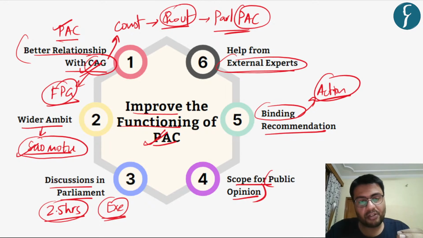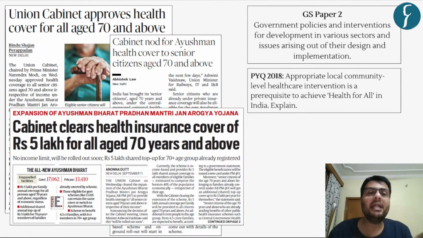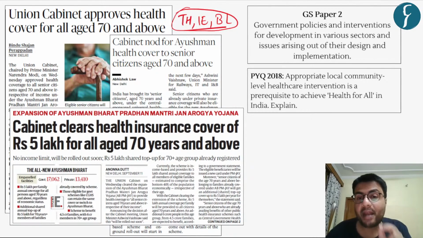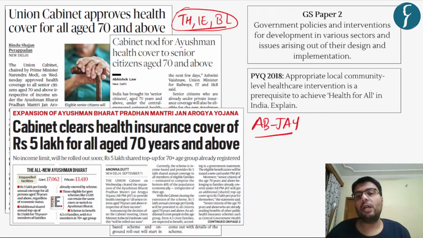So these were the discussions related to the first article of the day. With this, we move to the second set of articles, which you can see appeared in all three newspapers, that is the Hindu, Indian Express, as well as Business Line. Now, the sum total of these three news articles highlight that the union government has expanded the scope of Ayushman Bharat Jan Arogya Yojana.